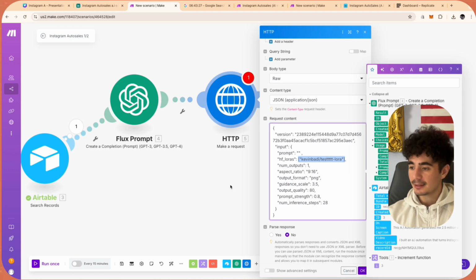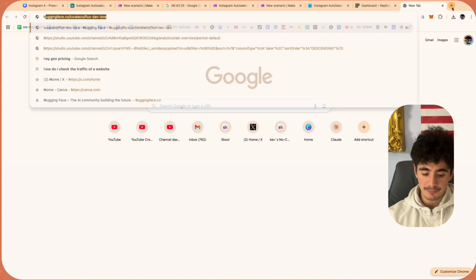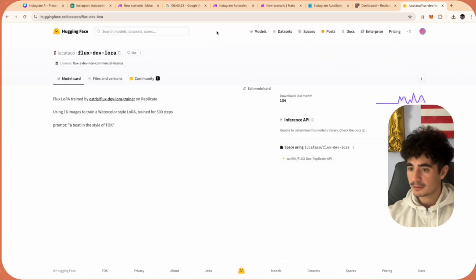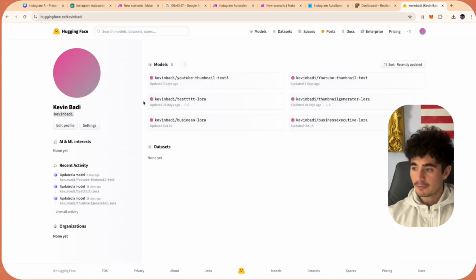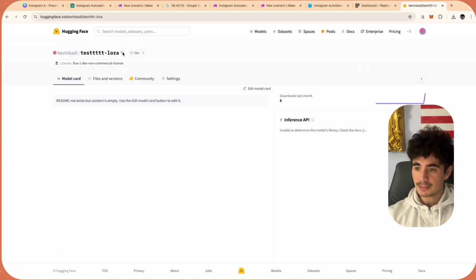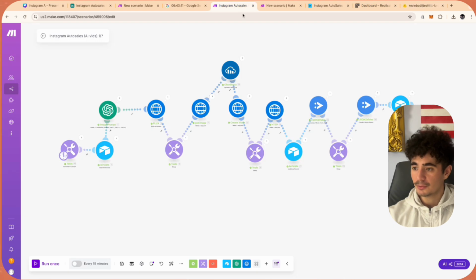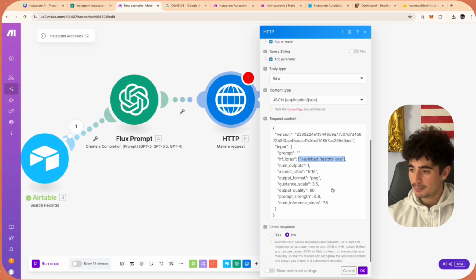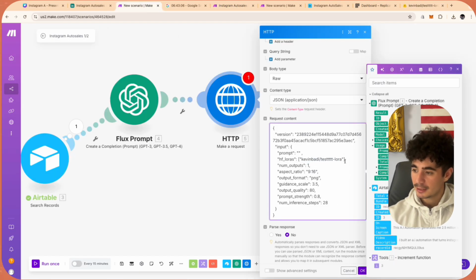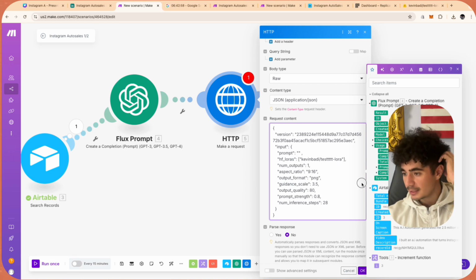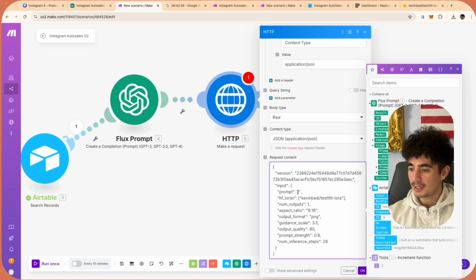And the way that you guys can get your own is, like in that previous tutorial, head over to Hugging Face, go to your profile, and then you have all of your live models. And so literally all I did was I grabbed the model that I liked the most. I went back to my request and I just pasted that in. So I literally went here, got rid of this one, right? And then pasted my own in, okay? And then you just wanna make sure they're in quotes, and then you're good to go. And then the prompt will be the actual result from your ChatGPT.